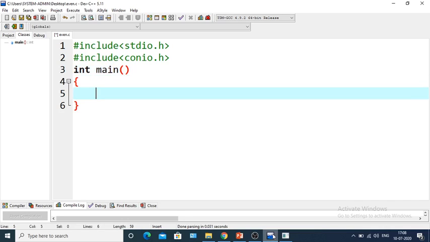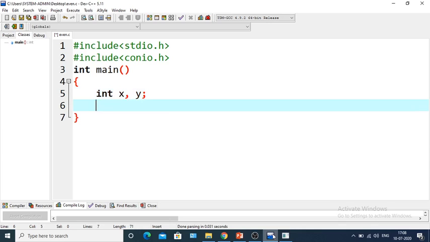Any C program will start executing from this main function. A C program must contain a minimum of one main function. Next we will take two variables, x and y, as we have to check whether x is larger or y is largest.